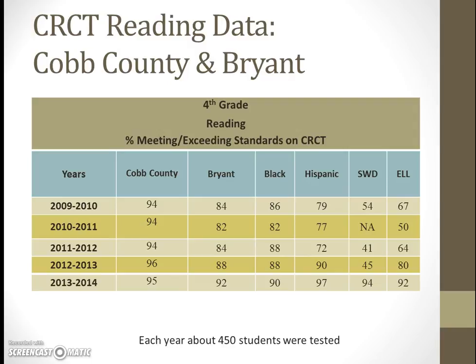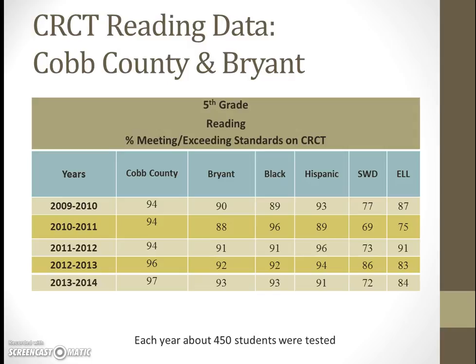And now looking at our fourth grade reading data, we can see that each student group has made steady gains in fourth grade reading and has decreased the gap between Cobb County and Bryant's overall performance. It actually was closed by about 5%. And it should also be noted that 94% of students with disabilities and 92% of our English language learners met or exceeded expectations. So that is exciting to see that growth.